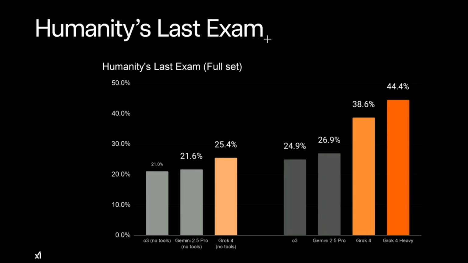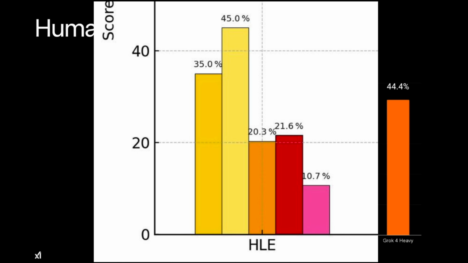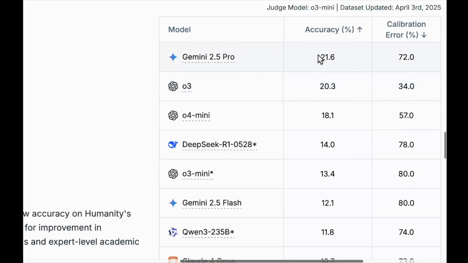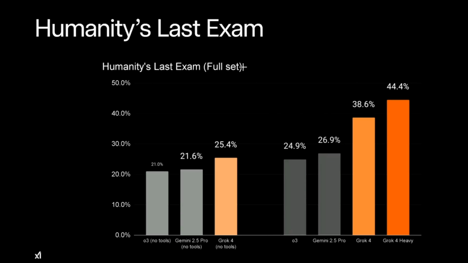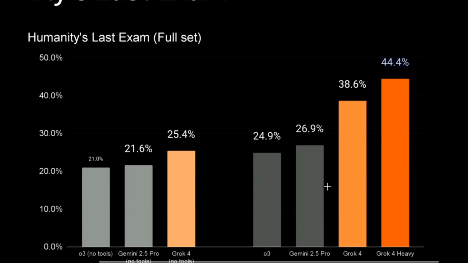Nowadays you might have seen this trend that companies like to show benchmarks that their model performs best in. Anyways, let's look at the performance. So in the leaks we saw that Grok 4 was able to score 45% in Humanity's Last Exam, where the previous best was 21.6%. Is that true? No guys, the leaks were quite ambiguous, and even though you see this 44.4% here, that is not an apples to apples comparison. So you have to understand these tests on the right side.